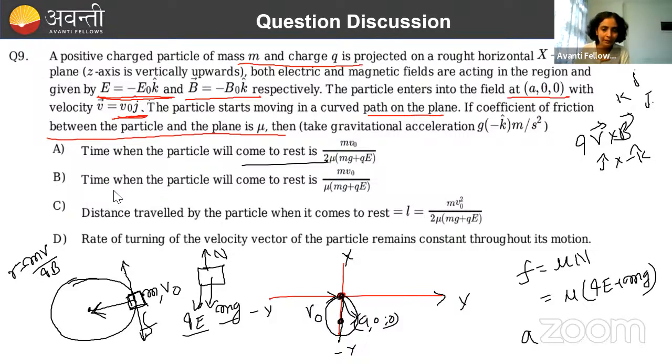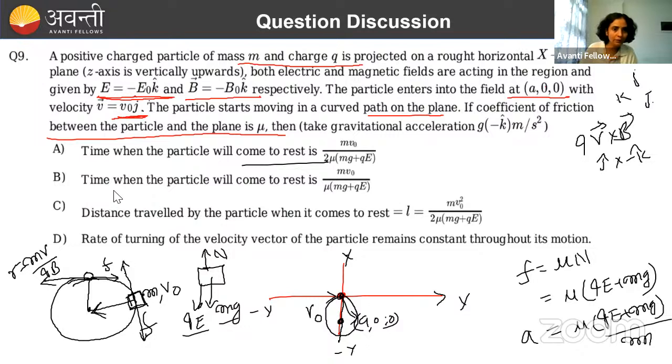Now, what will be the acceleration? Acceleration will be equal to mu (qE plus mg) by m. This is the acceleration. Because of this acceleration, it will stop. Again, you don't need to care about the direction, because friction is always opposite to the velocity. So always it will try to reduce its velocity, its acceleration along the tangential direction. Okay, done.